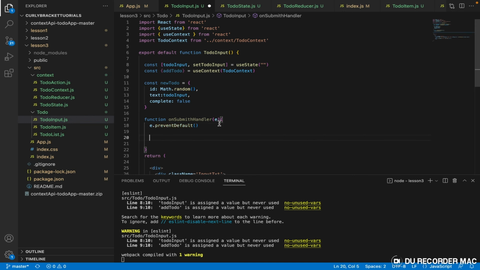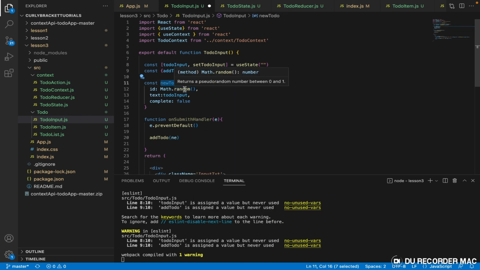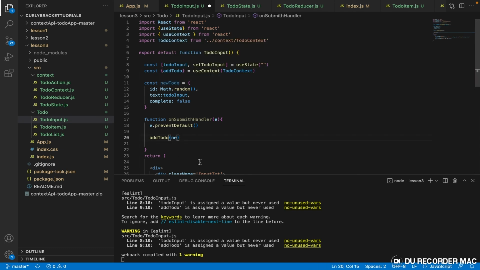Every time we click the add button or the submit button, we want this addTodo here to simply accept this object variable as the parameter it is expecting. And then when it's done, it should make our text box empty again.